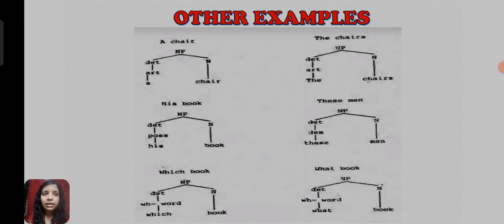Next is this man, so this is a determiner, which is a demonstrative determiner. As I told you, this, these, those, that are all determiners. So the demonstrative determiner is this, and man is the noun. Next is which book, so the determiner is a wh word, which, and the noun is book. Next is what book, so it is also a wh word determiner, what is the determiner, and the noun is book. Okay, I think I have cleared all these things.